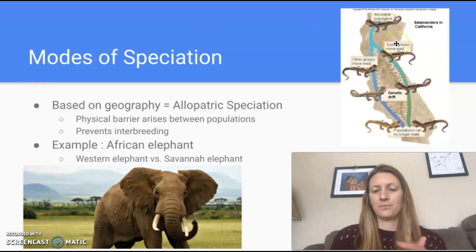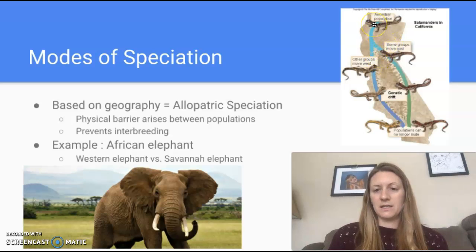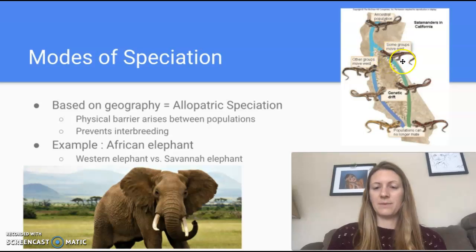So a very simplistic view up here would be that there is a lizard, and then a valley occurs in their habitat, so that part of the lizard population is living on one side, the other part's on the other side. Over millions of years, these guys will only breed with the ones on the left side of the valley. These guys will breed with the right side, and then in the end, even if that valley goes away, they are a completely separate and distinct species.